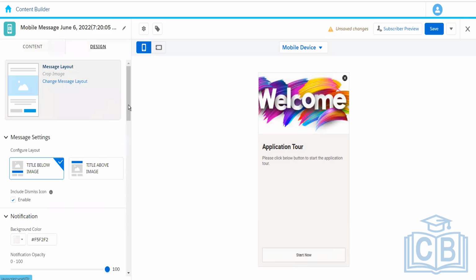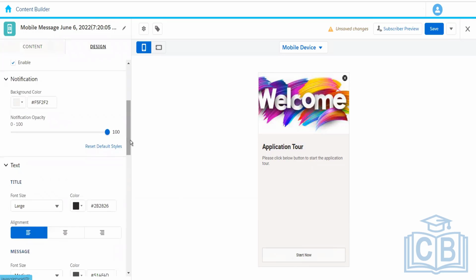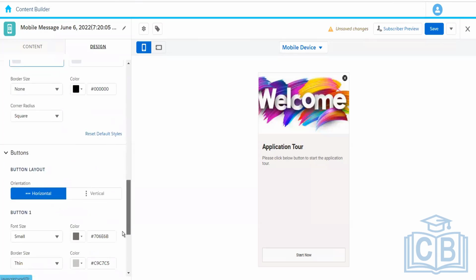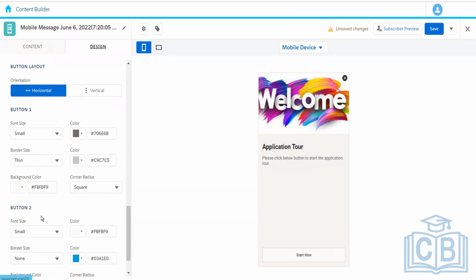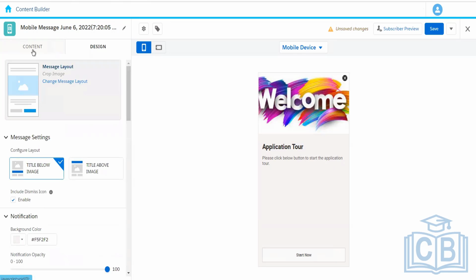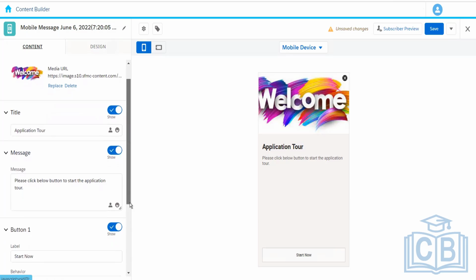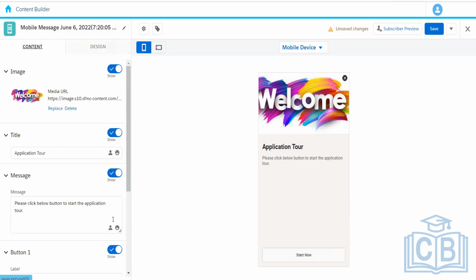So this was the content, and then we have the designing. In the design part, we can change the color, the font size, the font, and things like that. If you want, you can set a border color, background, and all these things. And we can also personalize this in the message or in the title.